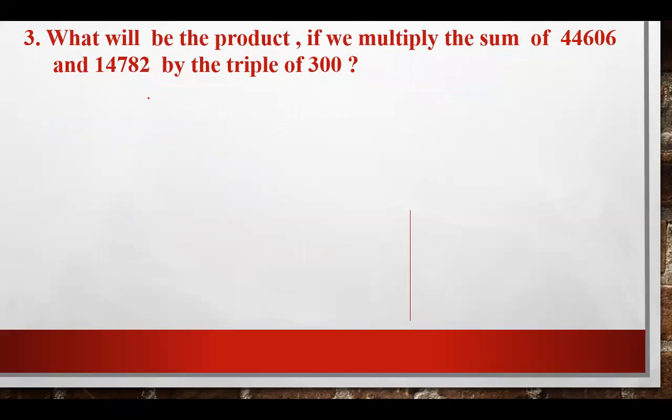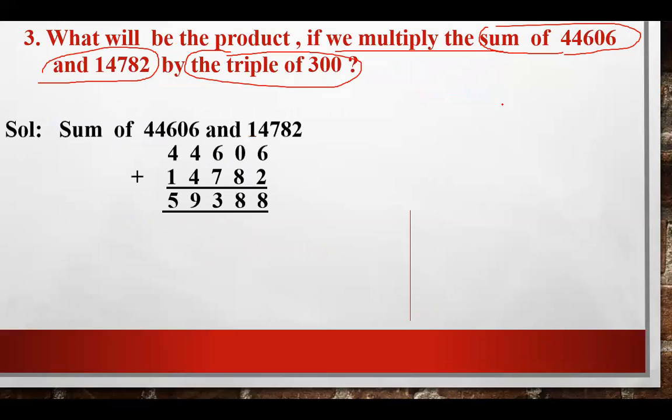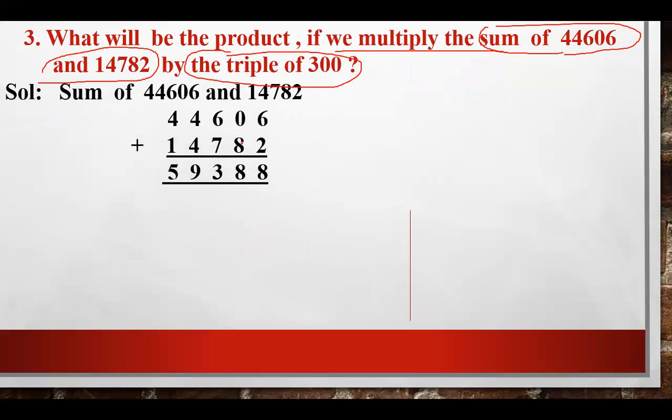Now, the third question is, again you have to find the product. Each and every question is different. In this case, you have to find the sum of these two numbers and the triple of 300. So firstly, let's find the sum of the given numbers. The sum of the two numbers is 44606 plus 14782. This will give you 59388. This is the sum of the given numbers.